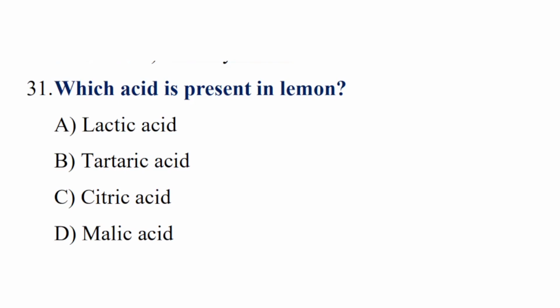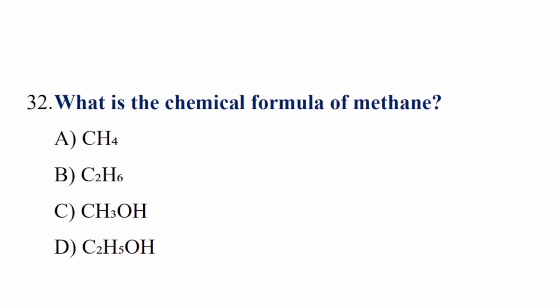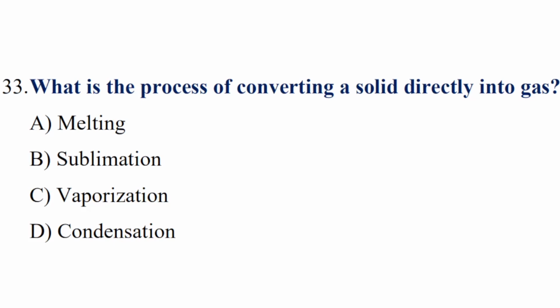Question number 31. Which acid is present in lemon? Correct answer is option C, citric acid. Question number 32. What is the chemical formula of methane? Correct answer is option A, CH4. Question number 33. What is the process of converting a solid directly into gas? Correct answer is option B, sublimation.